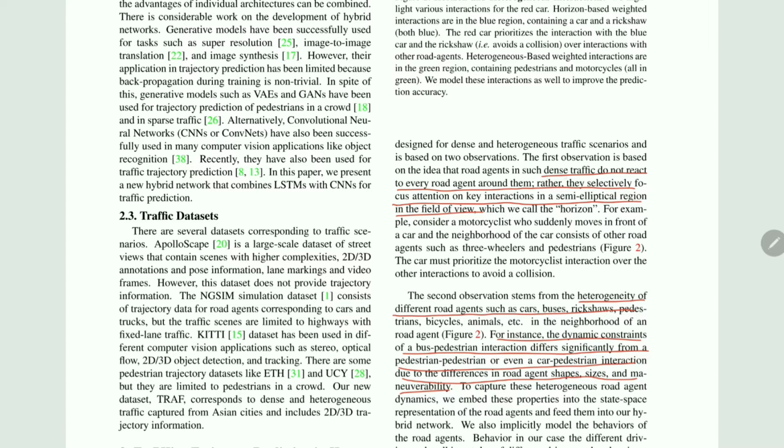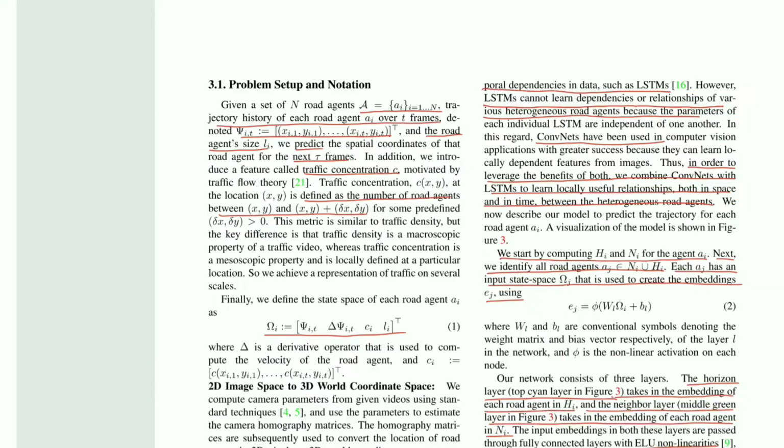The authors make two important observations. The first observation is that in dense traffic, all the road agents do not react to all the other road agents around them. Rather, they selectively focus attention on key interactions in the semi-elliptical region. The second observation is that the interaction of two road agents differs significantly from that of two other road agents. For example, an interaction between a pedestrian and a car is significantly different from the interaction between a car and a bus.